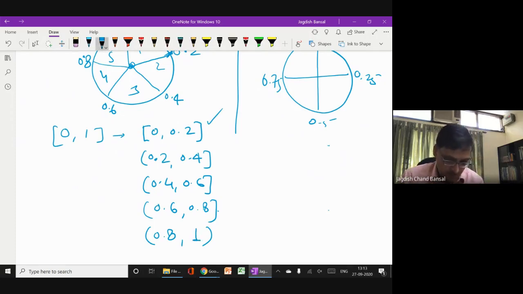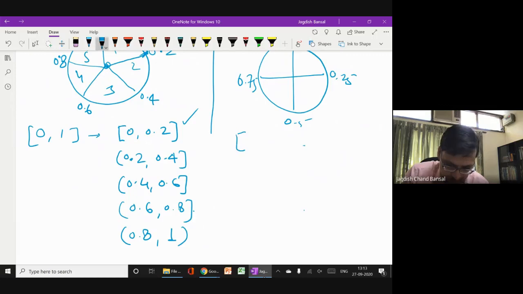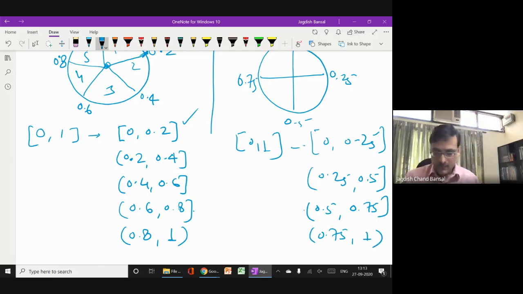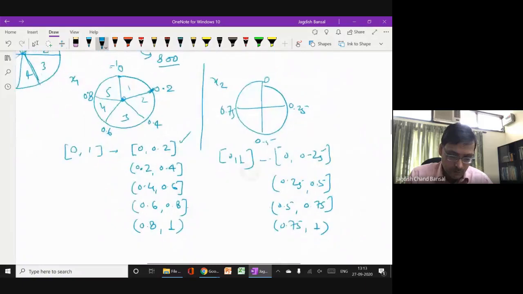Here in this case, the range 0, 1 is divided into 4 parts: 0 to 0.25, 0.25 to 0.5, 0.5 to 0.75, and 0.75 to 1. So this is divided. Now how do we do the roulette wheel selection?